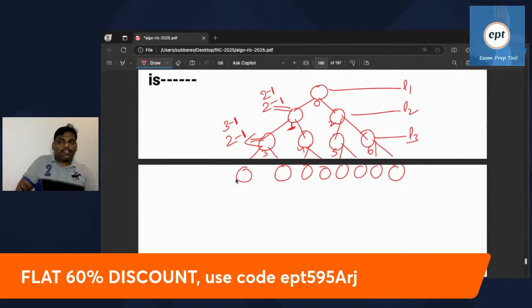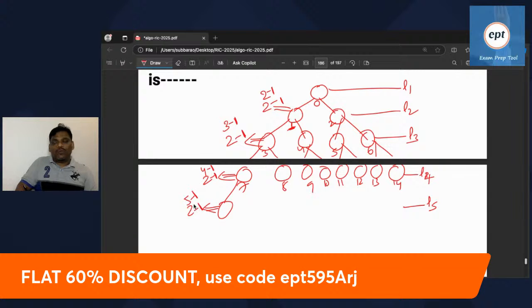In a similar way, level 4, first index is 2 power 4 minus 1, 2 cube, 8 minus 1, that is 7. Level 5, first index is 2 power 5 minus 1, 16 minus 1, 15.